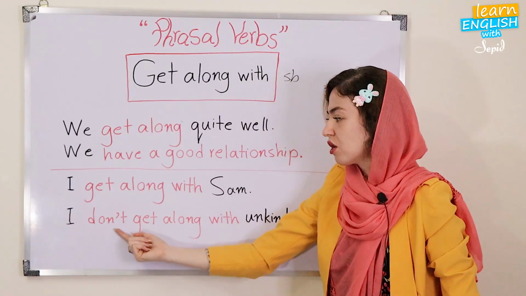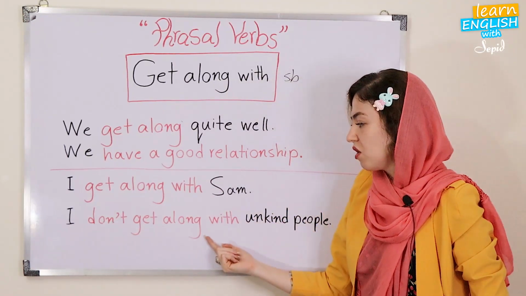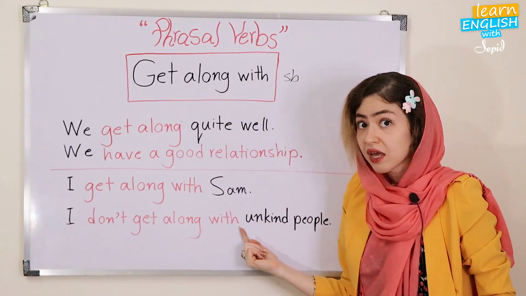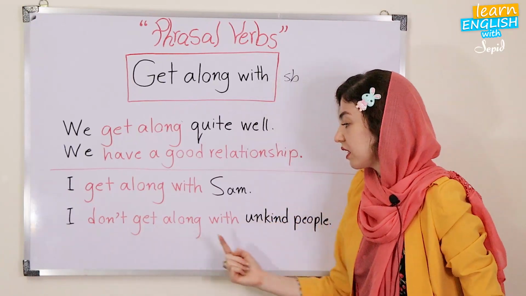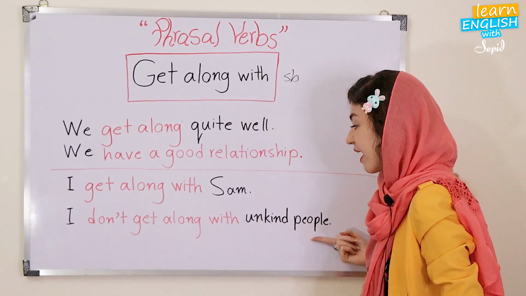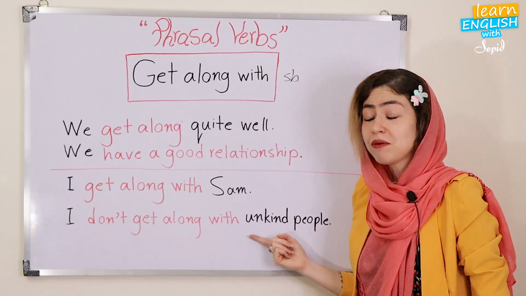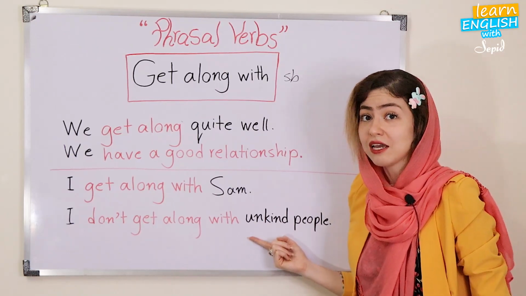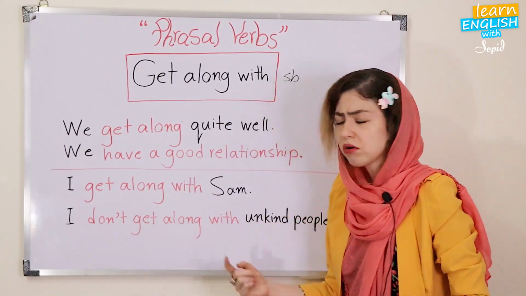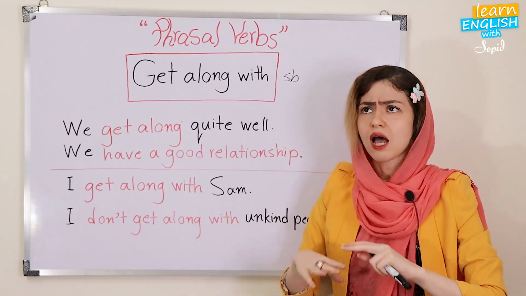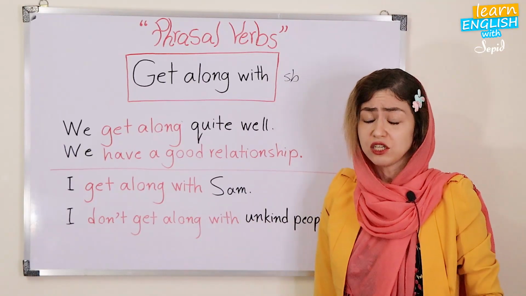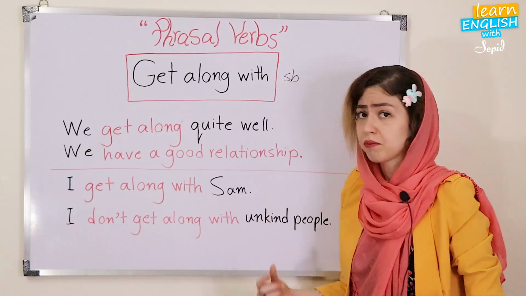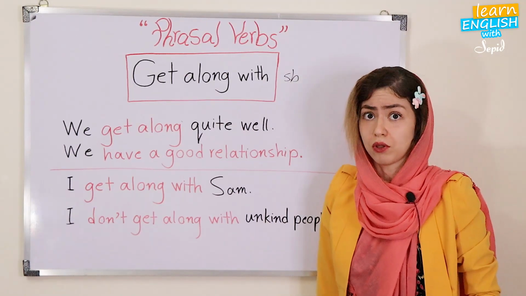I don't get along with unkind people, the people who are not kind. So I don't get along with them. It means I don't have a good relationship with these people, unkind people.